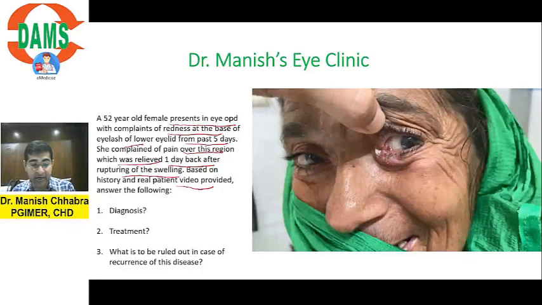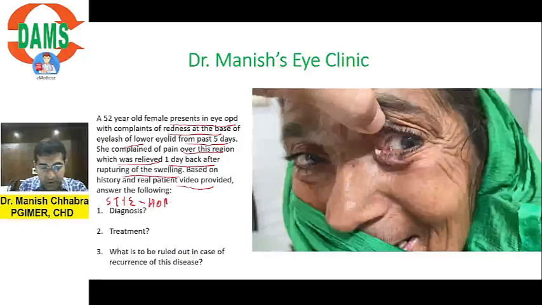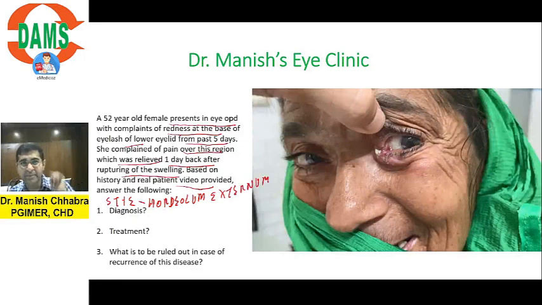Is it understandable? And that is why the diagnosis is, आप इसको stye बोल सकते हैं और क्या बोल सकते हैं? Hordeolum externum. Now you will say, sir, hordeolum externum is fine. Sir, hordeolum internum क्या होता है? Hordeolum internum is the infection of meibomian gland. So this is hordeolum externum, which is, what is stye?